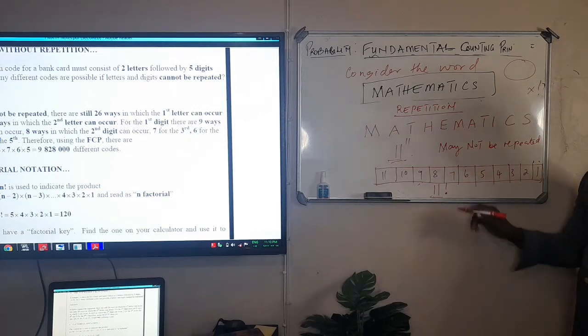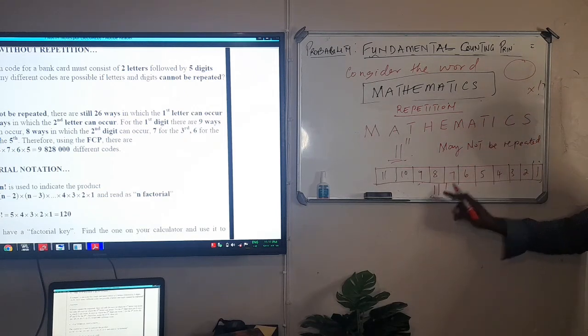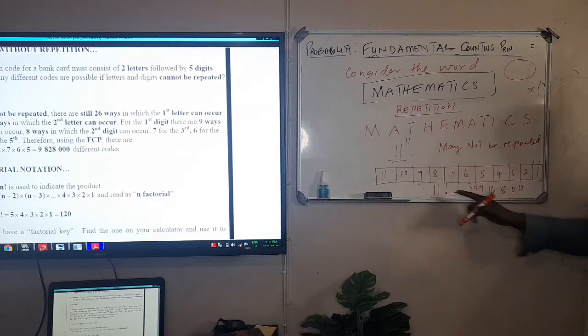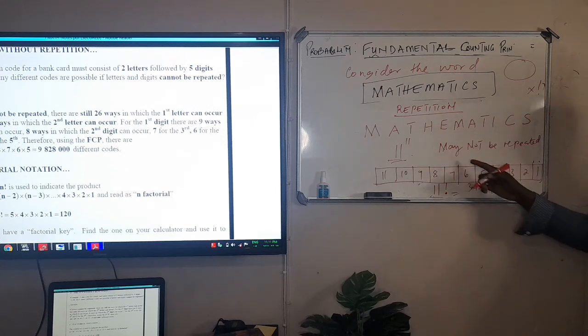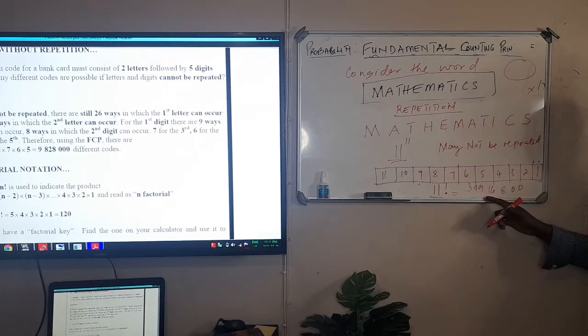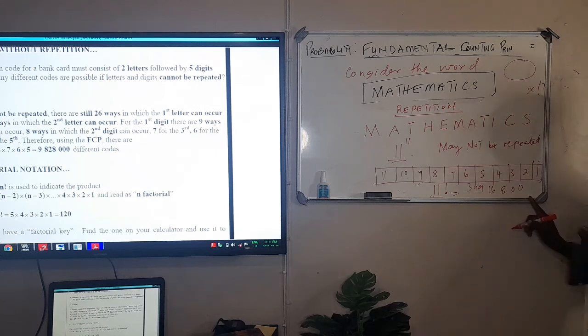You press it and it will give you your answer, which is a big number, 39,916,800. So if there is no repetition, the number of possible arrangements of letters will be this number.